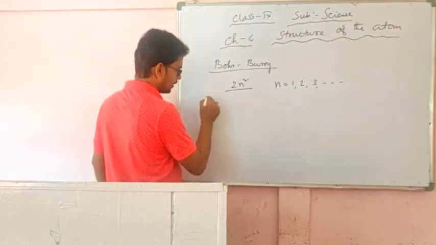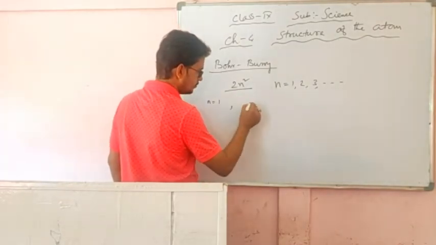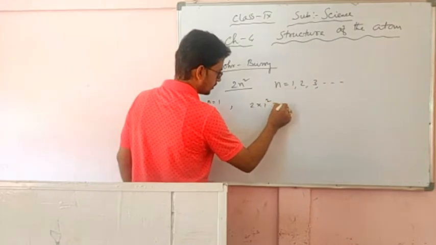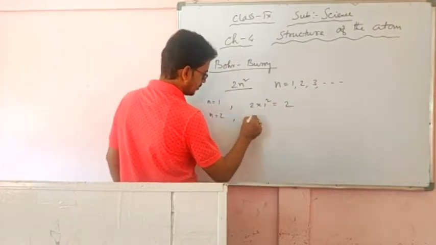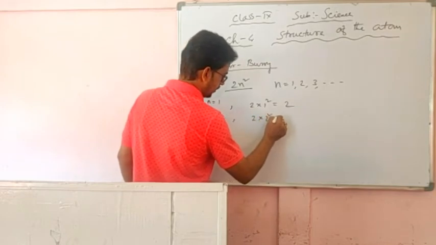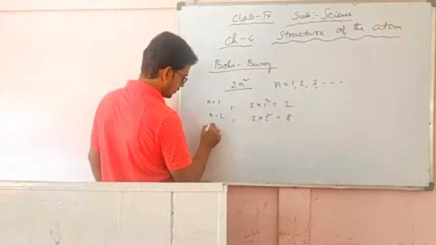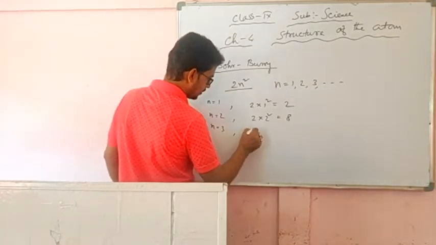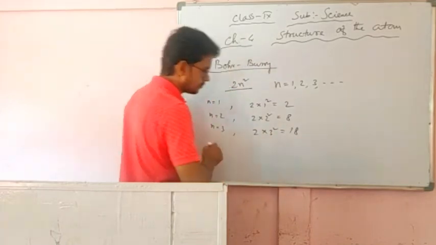Now if n equal to 1, then 2 into 1 square, that means 2. n equal to 2, 2 into 2 square, that means 8. n equal to 3, 2 into 3 square, that means 18.